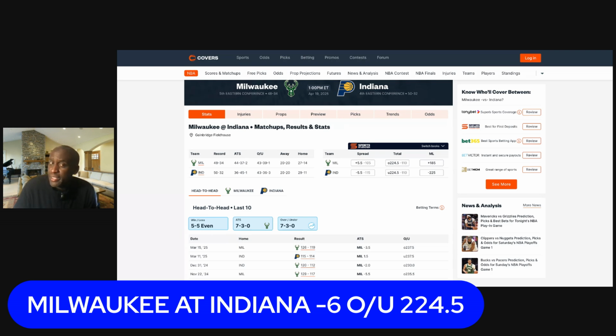No Dame in the lineup. Giannis is doing all the work. He's got the workload. I think it's too much for him to take on, for him to single-handedly have Milwaukee stay within 6 points. I got to take the Pacers here at -6.